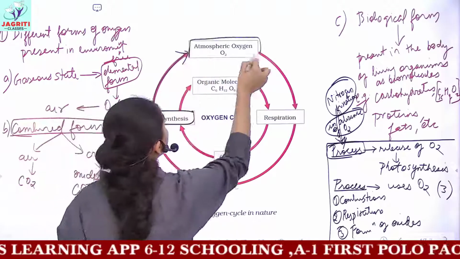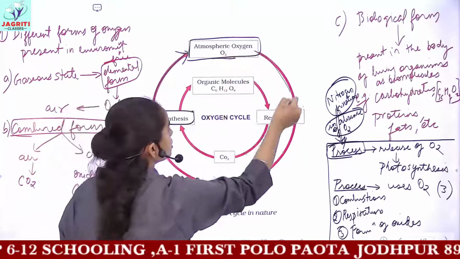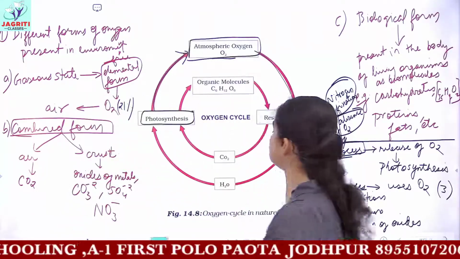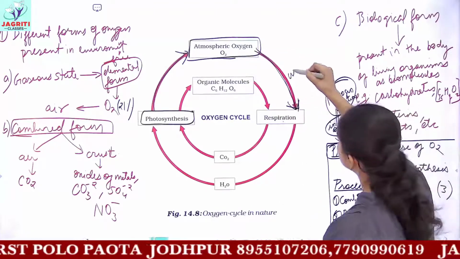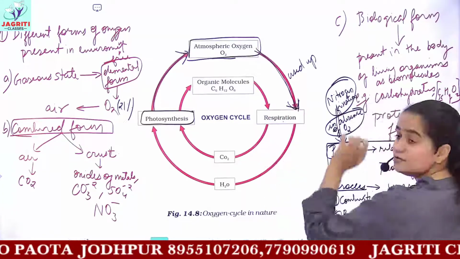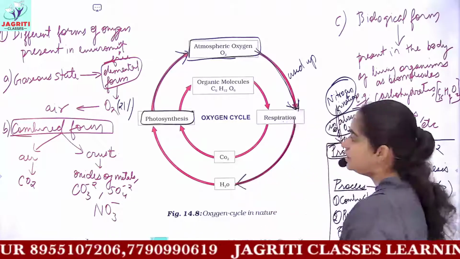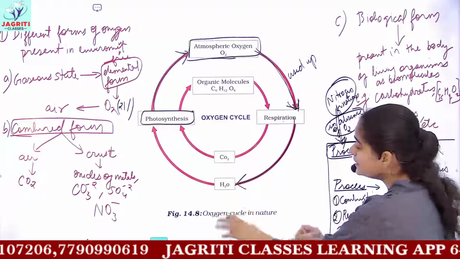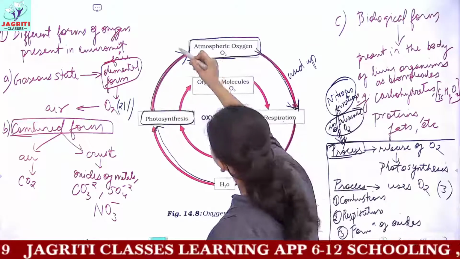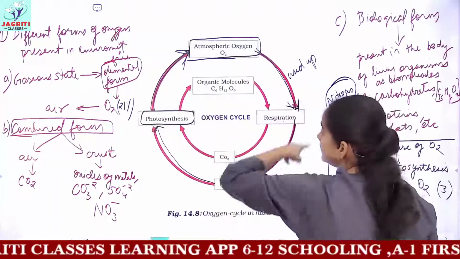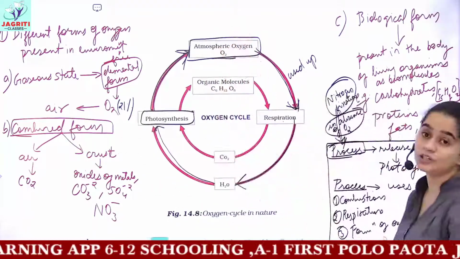So let's see how you can learn the cycle. You have atmospheric oxygen in the form of O2, the elemental form. This atmospheric oxygen is used by living organisms for respiration, and this arrow is showing the using up of oxygen by living organisms for respiration. As a result of respiration, water is released, and this water released from the organisms is used in the process of photosynthesis, which again returns the used oxygen to the environment. So you can see there is a continuous cyclic process. Oxygen is used up and then it is again returned to the environment itself.